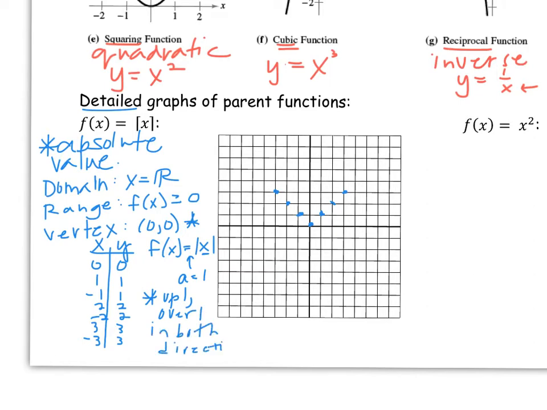If you recognize that's the rule for absolute value, we can continue that pattern and then connect our dots all the way to the edge. So I went up 1 over 1 to the right and up 1 over 1 over here to the left. We'll connect those over here like so and do the same thing over here. So there's kind of the detailed form for the graph of the absolute value function.